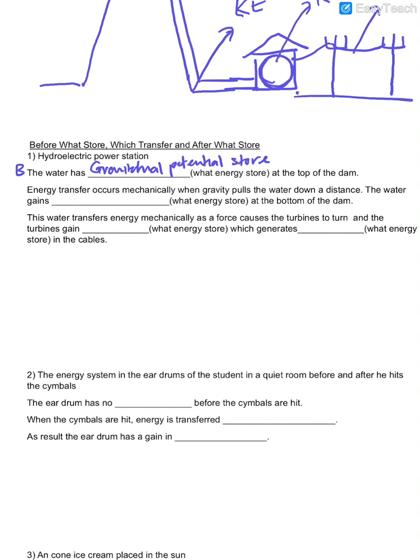I don't think they are so inflexible. So there is gravitational potential store at the top. Then energy transfer occurs mechanically, because gravity is pulling it down over a distance. The water will gain kinetic store.